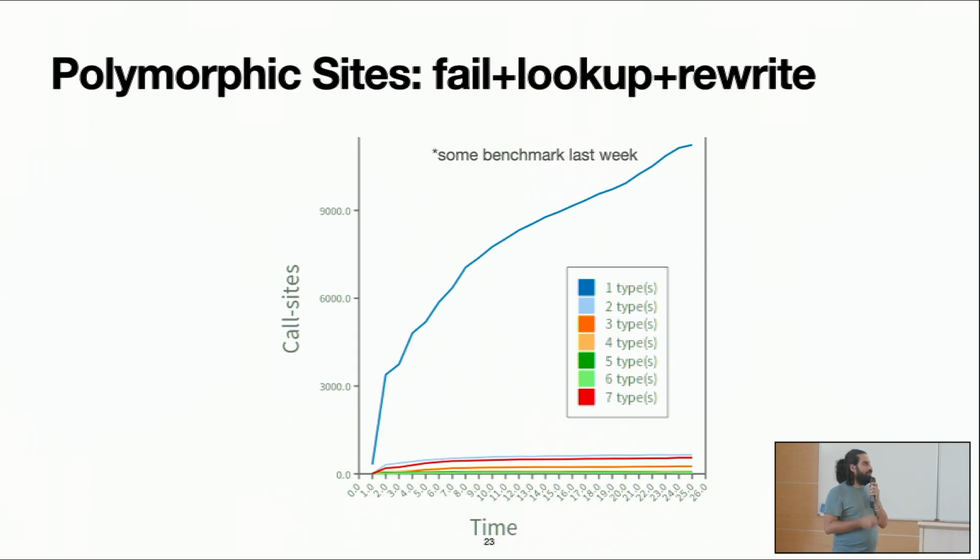When you have a message send site, so a piece of code that does a message send, I executed some benchmark for some time, and then I counted how many types I saw in a particular send site. The number of send sites that have only one type actually grows. But we have a lot of other send sites that actually have more types, yes? It can go from 2 to 7 in this graph.